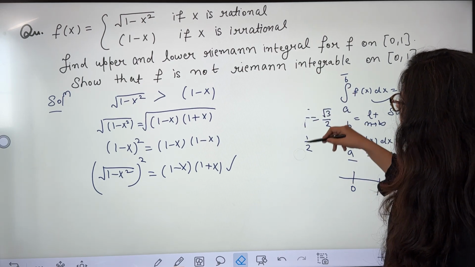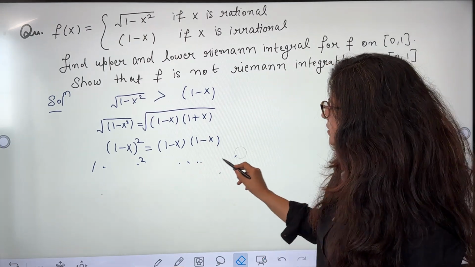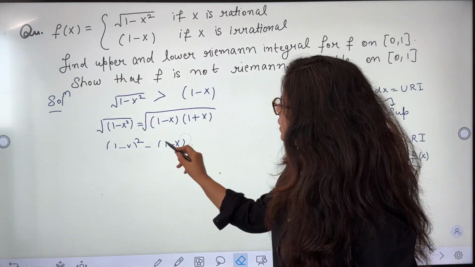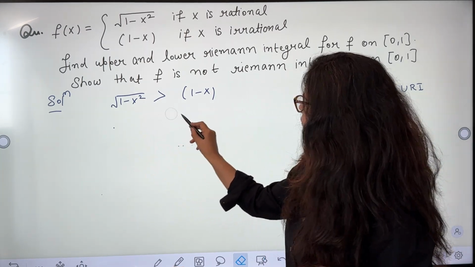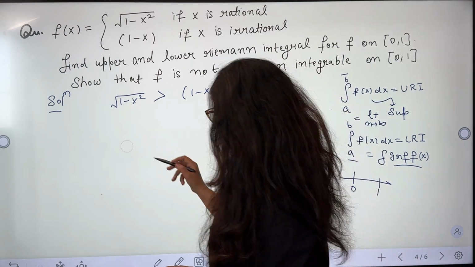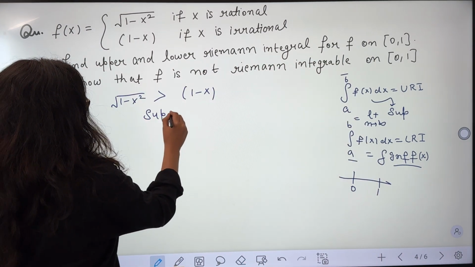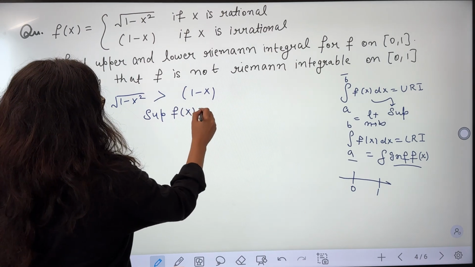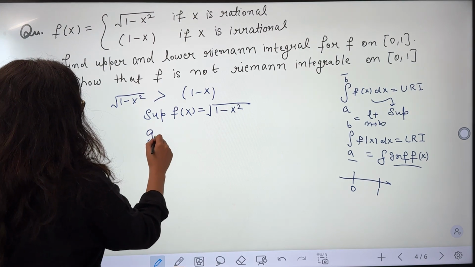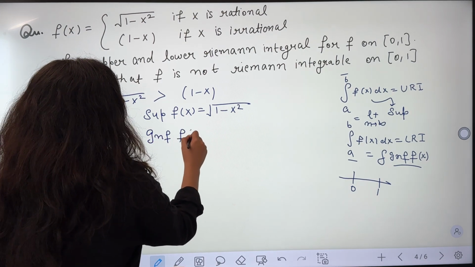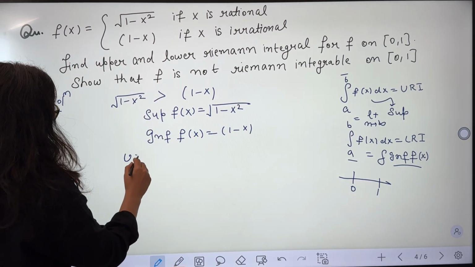So I can say that in this interval my supremum is under root 1 minus x square and my infimum is 1 minus x. So the supremum of f(x) is equal to under root 1 minus x square and the infimum of f(x) is equal to 1 minus x. Now if I say upper Riemann integral,